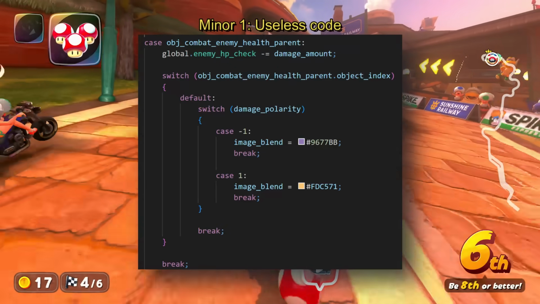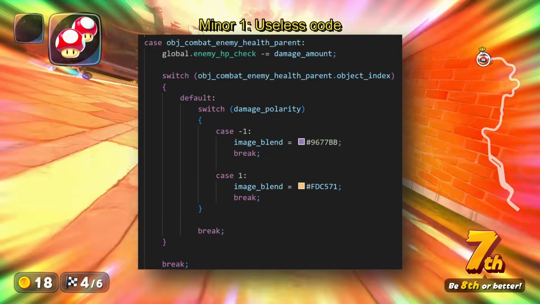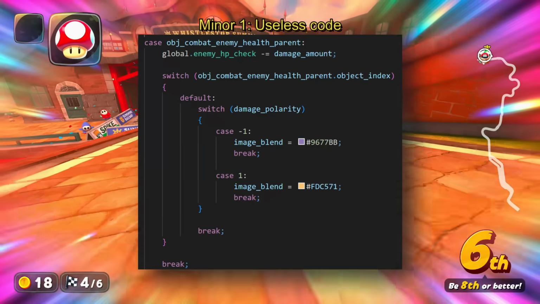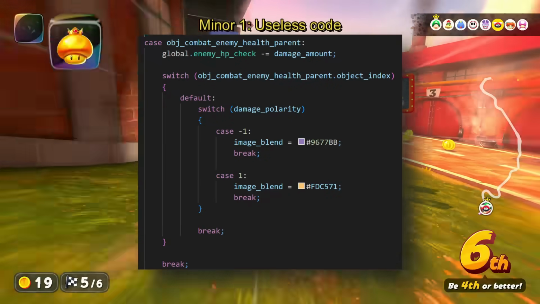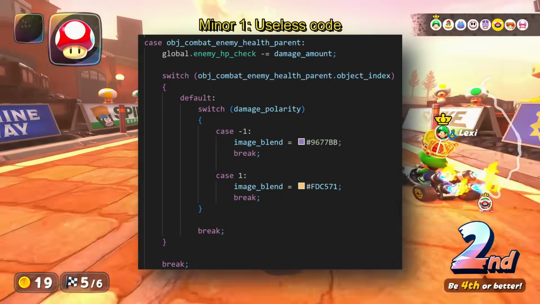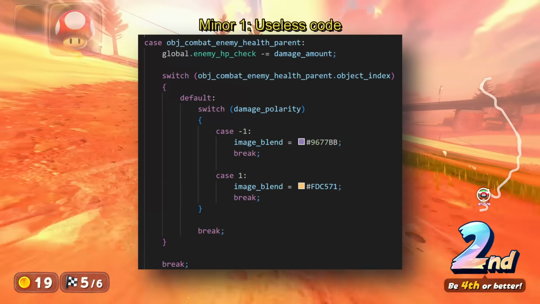A static code analyzer will most likely pick up on this. Many IDEs either come with them built in or support third-party static code tools, so if you're not already using one, consider doing so. You'd also think that a game as art-rich as this would have some sort of color palette instead of just hard-coding colors.